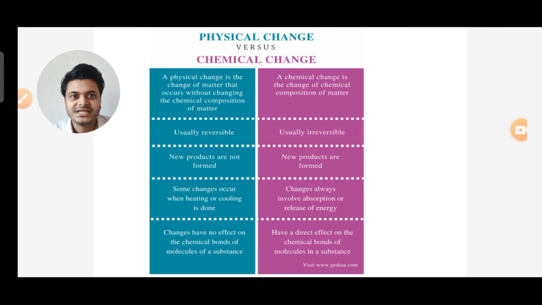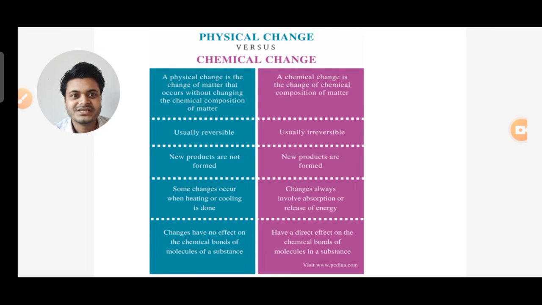A physical change is a change of matter which occurs without changing the chemical composition of matter, whereas a chemical change is a change of chemical composition of matter. So physical change is usually reversible and chemical change is usually irreversible. Third point, no new products are formed in a physical change, whereas in a chemical change new products are formed.